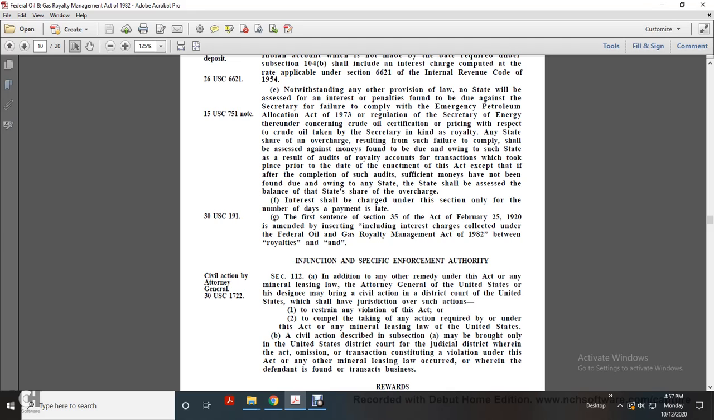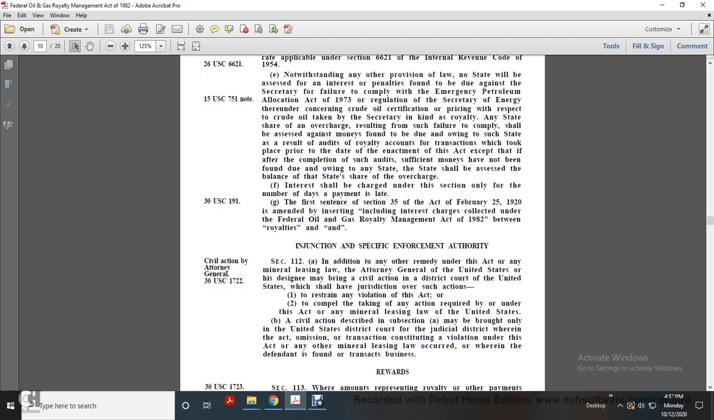All right, Section 112(a). In addition to the other remedies under the act and the mineral leasing laws, the Attorney General of the United States or a designee may bring a civil action in the district court of the United States which has jurisdiction over such actions, to restrain any violation of the act and to compel the taking of any action required under this act or any of the mineral leasing laws of the United States. A civil action described in subsection (a) may be brought only in the United States district court for the district where the act or omission or transaction constituting the violation under this act or any other mineral leasing law occurred, or wherein the defendant is found or transacts business.